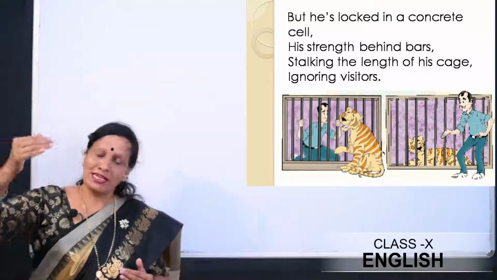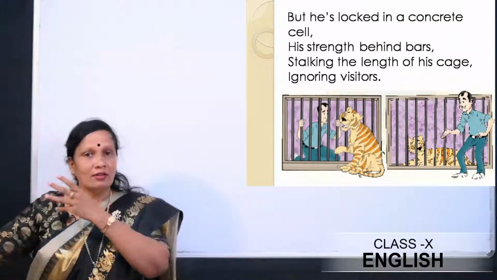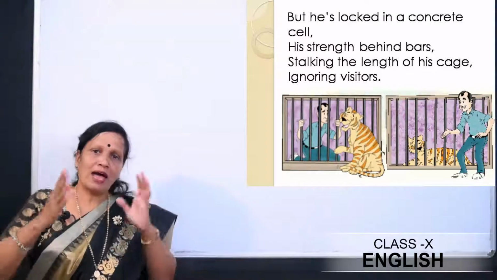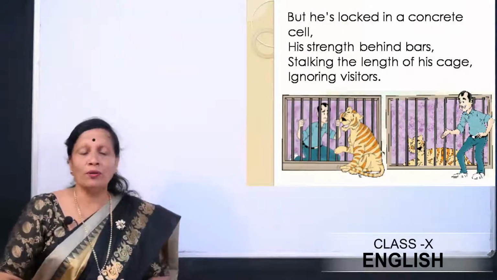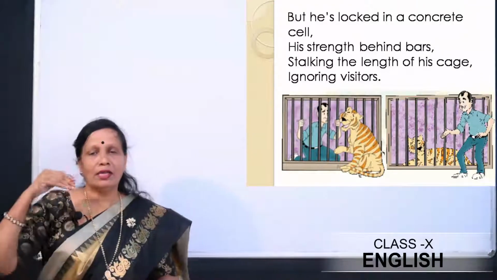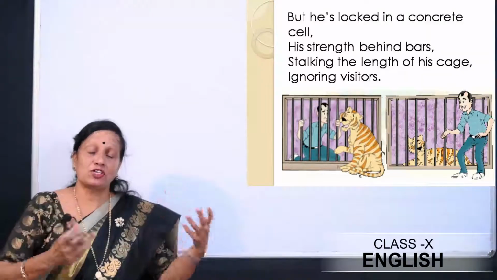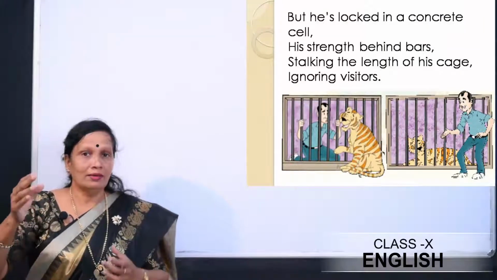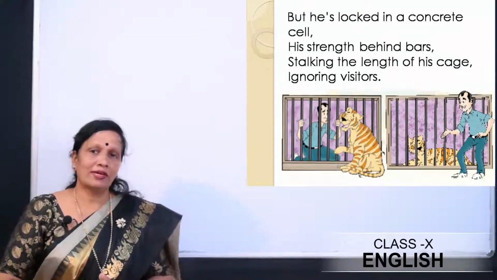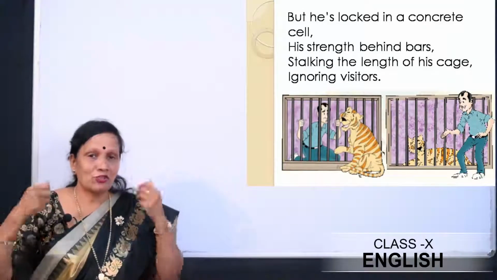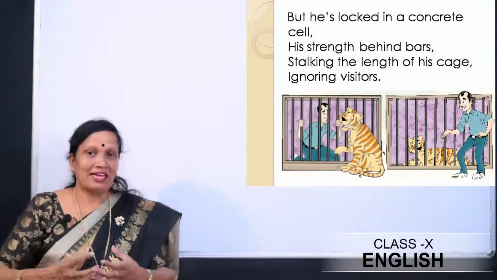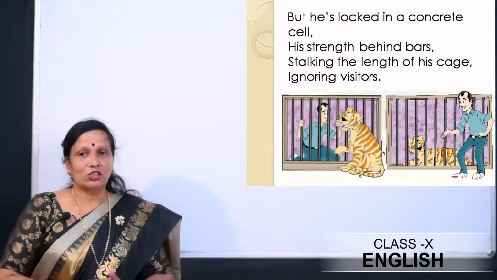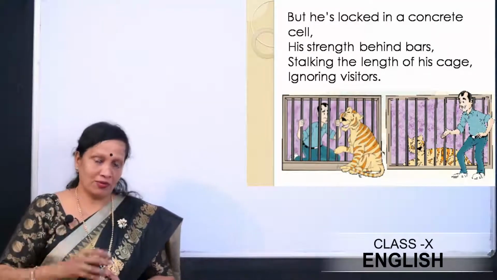In the last two stanzas we saw that the tiger was free in its natural habitat to do activities according to his own will. He need not follow the instructions given by the human beings. Now again, he is locked in a concrete cell and his strength is also caged inside the cage. Stalking the length of his cage, ignoring visitors.